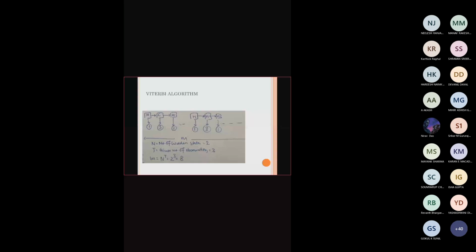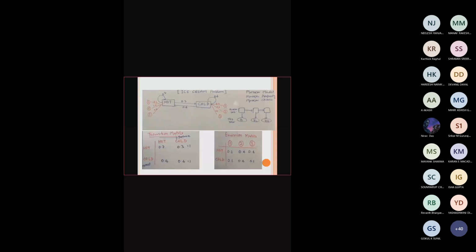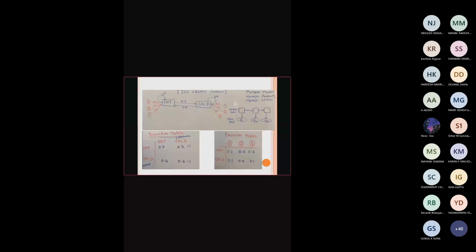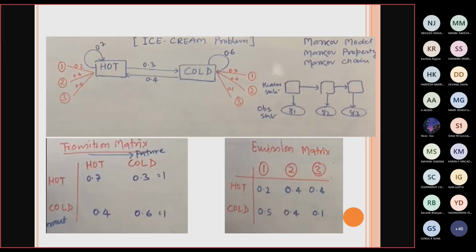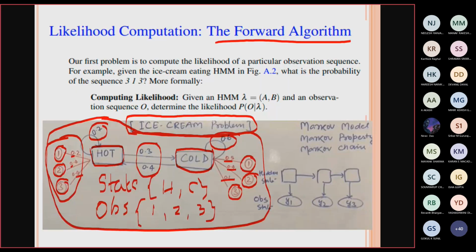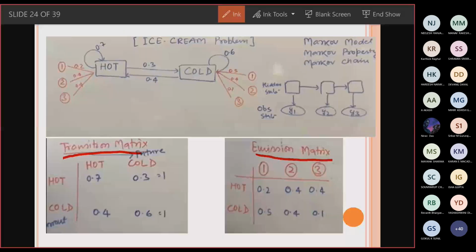In between the states, we have some probabilities. That is called the transition probability. These are all transition probabilities. The probabilities that we have with the observations are the emission probabilities. Now what you need to do here is build two matrices. The first matrix is the transition matrix and the other matrix is the emission matrix.